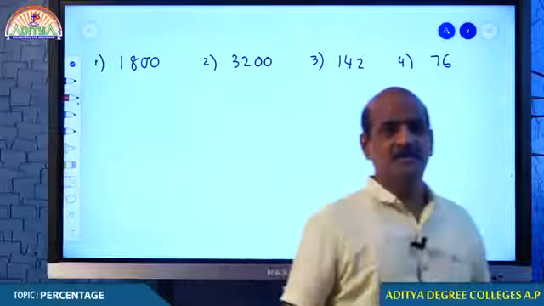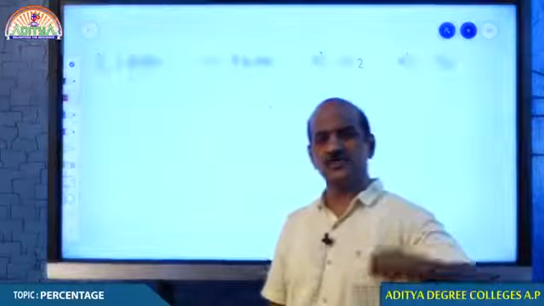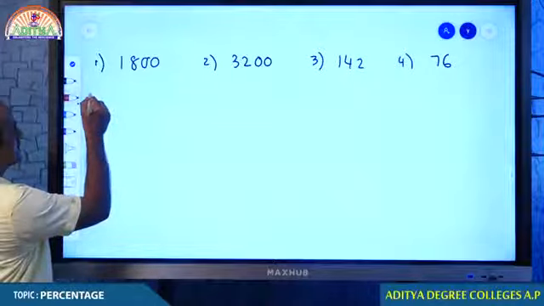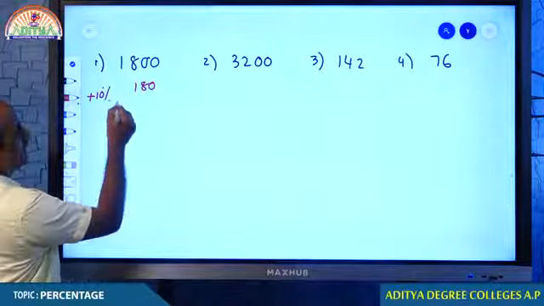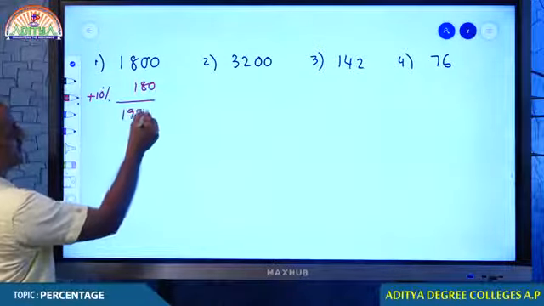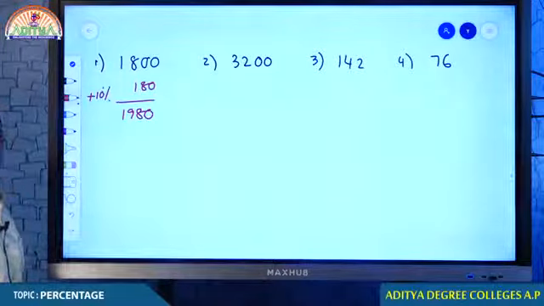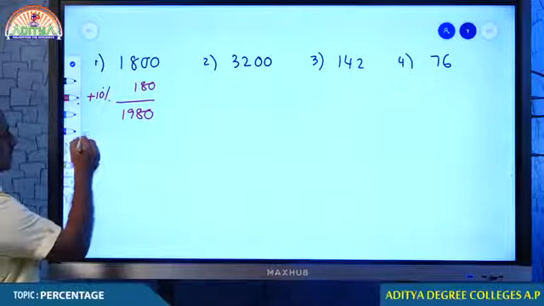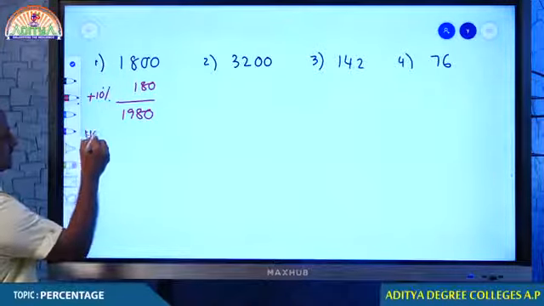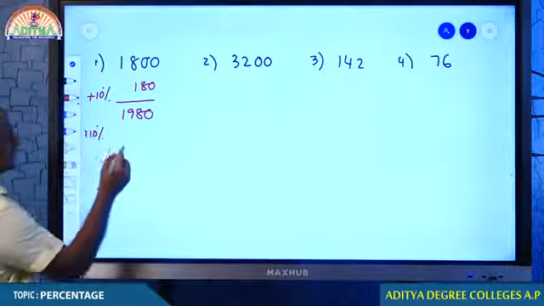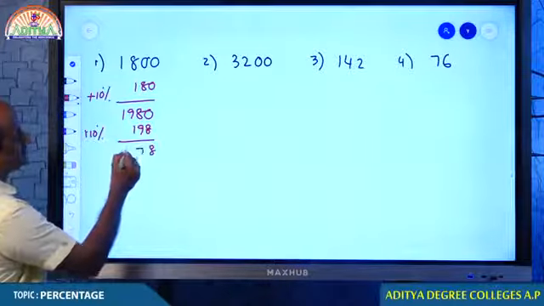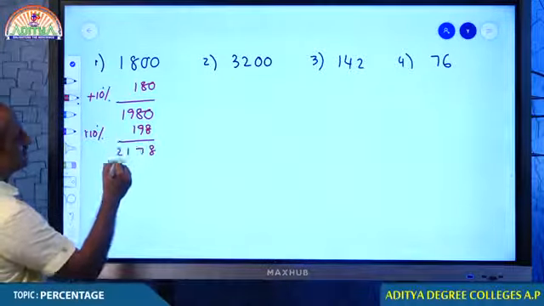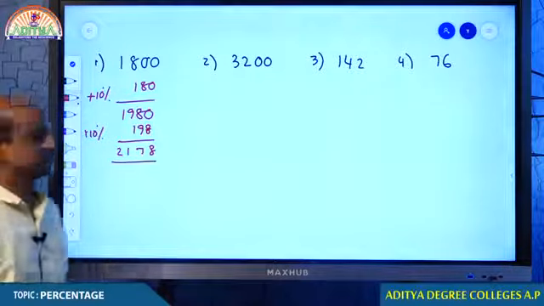First you add 10% and then again 10%. First you add 10% of 1800. So what you do, my dear students? First you must add 10%. What is 10% of 1800? 180. You know that 10% of 1800 is 180. And to that you have to add another 10%. Tell me, what is 10%? 198. Therefore, your answer must be 2178.